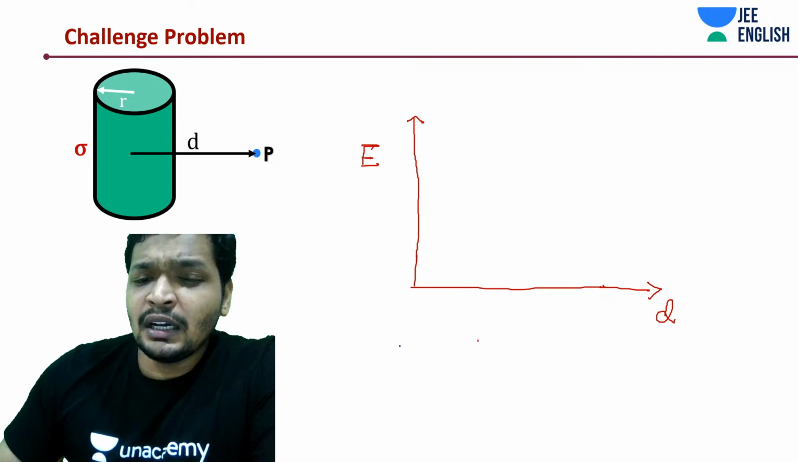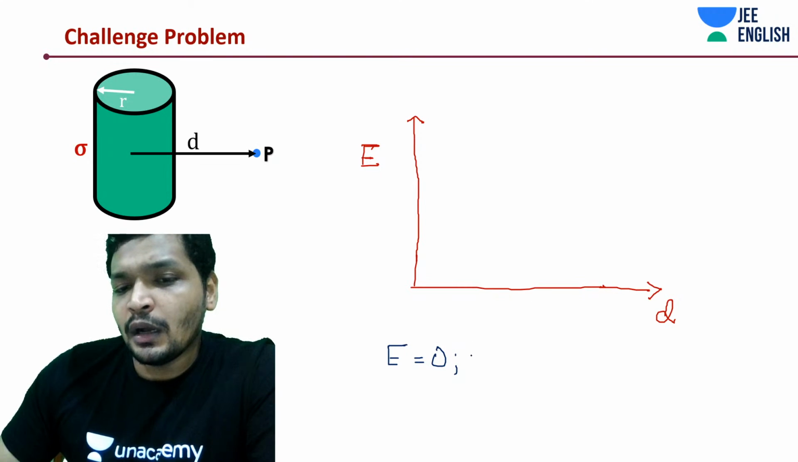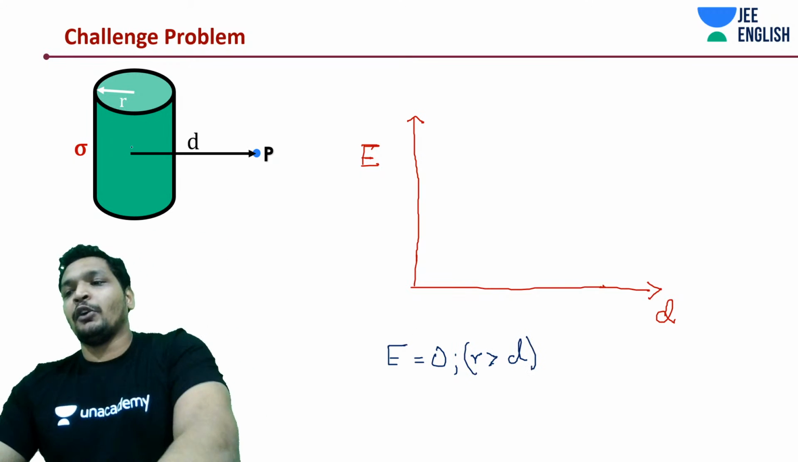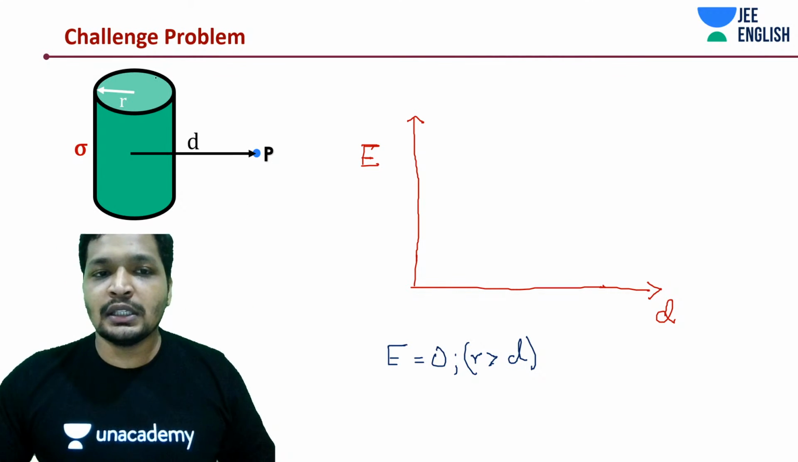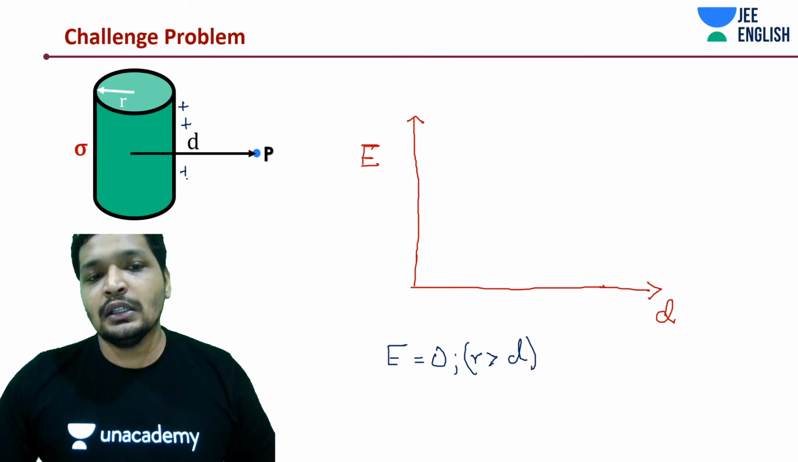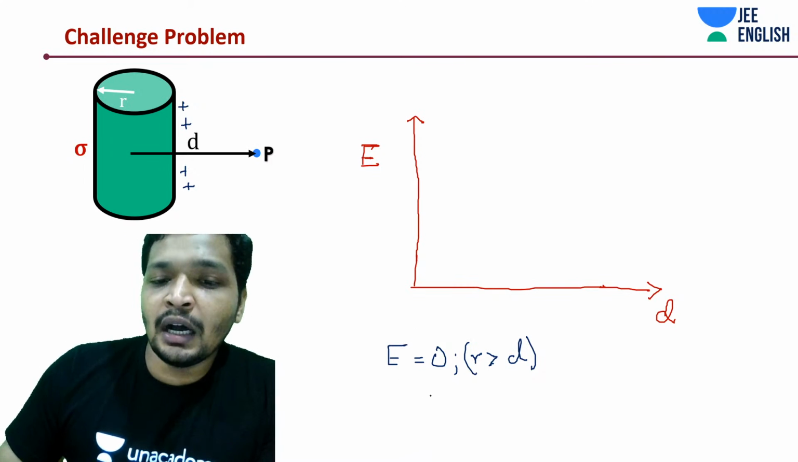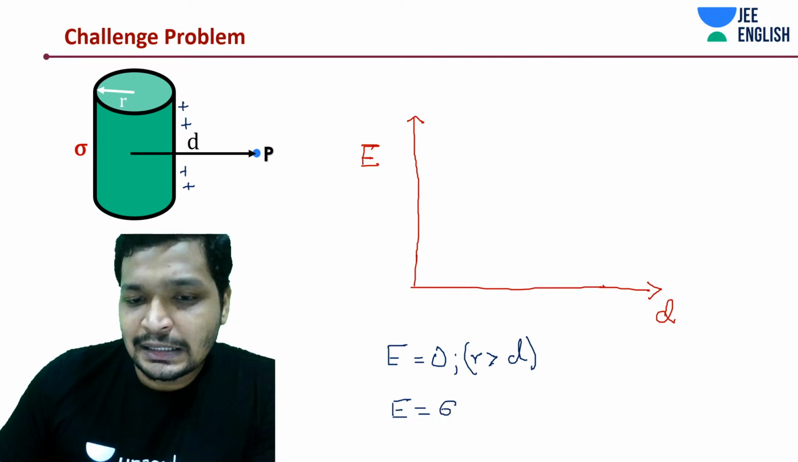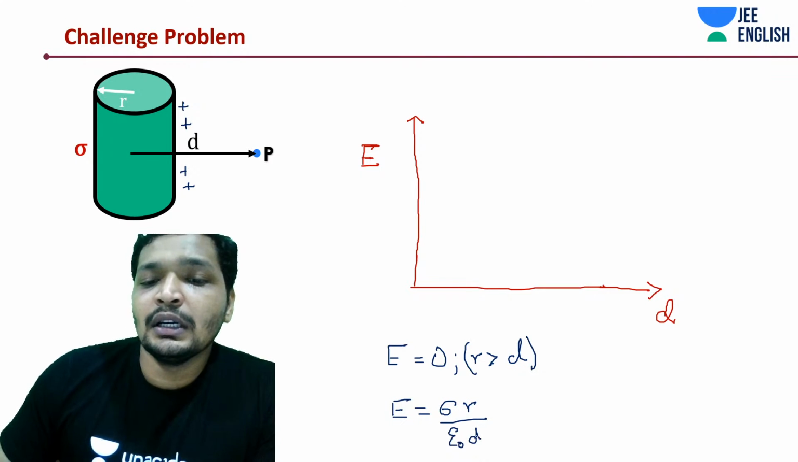So one is we got electric field as 0 for any r greater than d, or d less than r. If the point is inside the cylinder, I'm not talking specifically about this problem, just a general concept, all the charge resides on the surface, as you know. Hence there would not be any charge enclosed, hence electric field is 0. If r is less than d, we had an expression like this, we just derived it: sigma r divided by epsilon naught d.